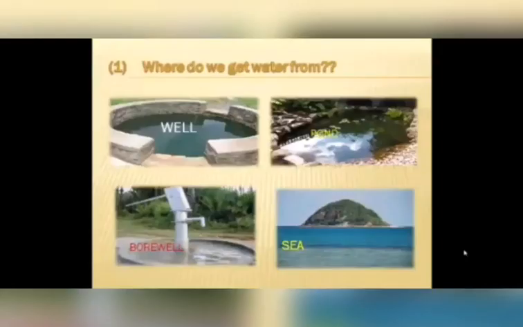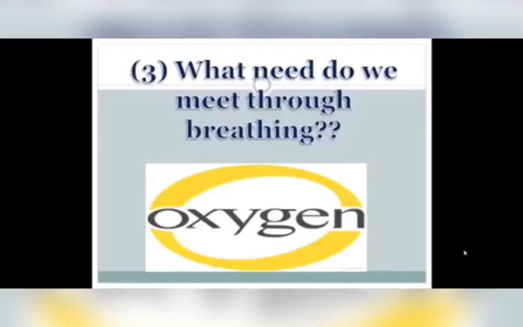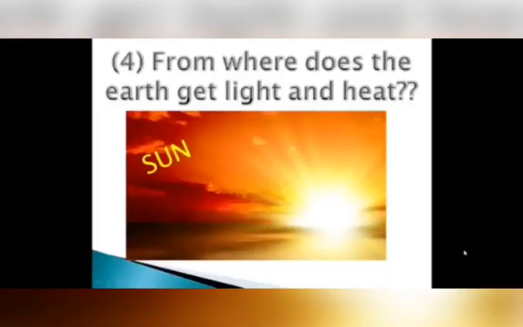Before we start, let's see some questions. Where do we get water from? We get water from a well, dam, sea, bore well. Where do we lay the foundation of buildings? मतलब हम building कहाँ बनाते हैं? In an open space. What need do we meet through breathing? When we breathe, we get oxygen, which is very important. From where does the earth get light and heat? It is from the sun.